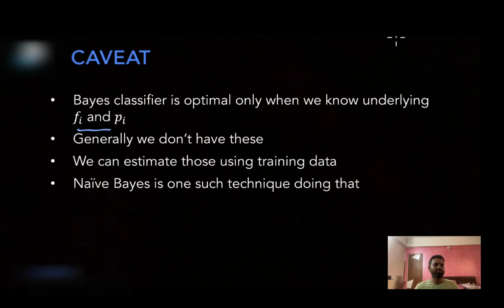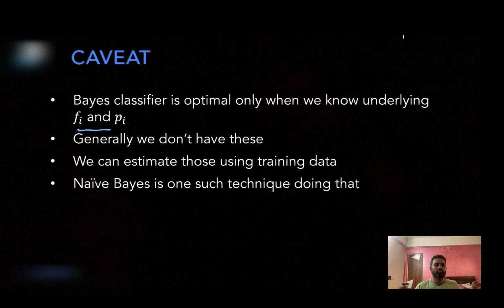So generally we estimate these probabilities from the training data. Naive Bayes is one such algorithm which estimates these probabilities through the training data. Now whenever you do the estimation, the probabilities need not be correct. So whatever classifiers have been developed by estimating these probabilities need not be optimal. But since that's the only possibility, and you have to estimate it through the training data, we work with these classifiers.